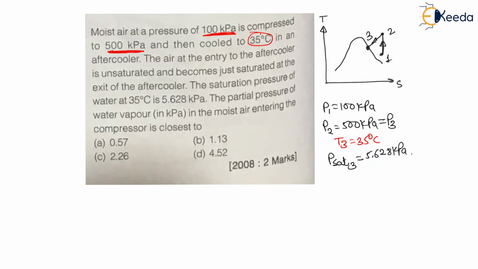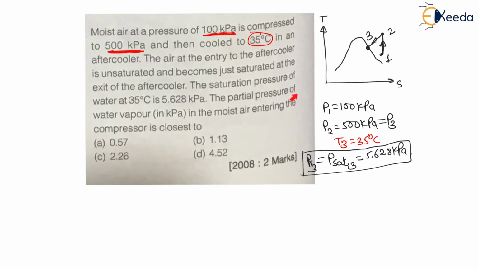Means here at 3 the vapor pressure PV3 is nothing but saturation pressure, because at 3 it is in saturation condition, right? It is not in vapor state. Now there is a phase change starts just at 3, therefore it is in saturation condition, therefore vapor pressure is equal to saturation pressure at 3, right?